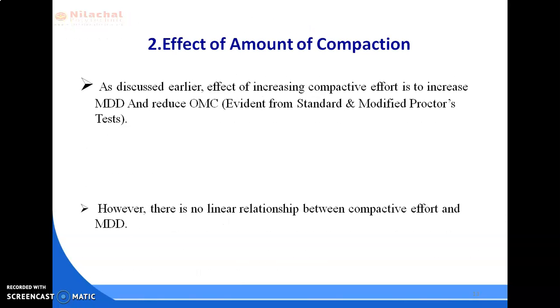Second is effect of amount of compaction. So the amount of compaction greatly affects the maximum dry density and optimum water content of a given soil. The effect of increasing the compactive energy results in an increase in the maximum dry density and decrease in OMC. However, the increase in maximum dry density does not have a linear relationship with increase of compactive effort.